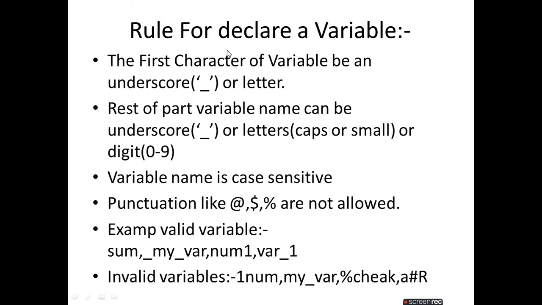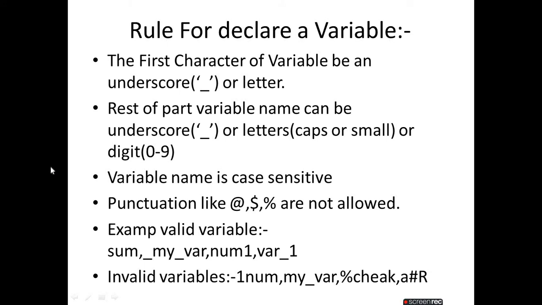The first character of the variable may start with an underscore or a letter. The rest of the variable name can be an underscore, a letter, or a digit from 0 to 9. Letters may be capital or small. So first start with an underscore or letter, then the rest can be underscore, letter, or digit. But keep in mind, variable names are case sensitive.